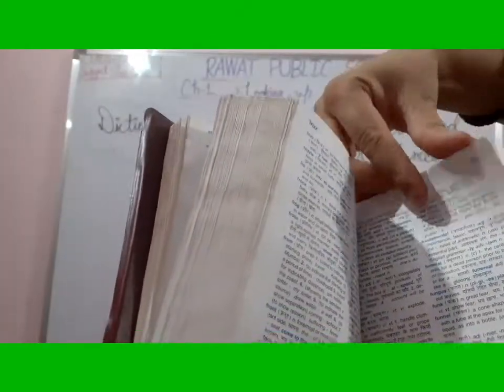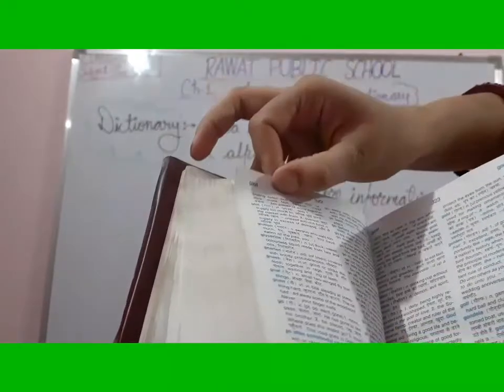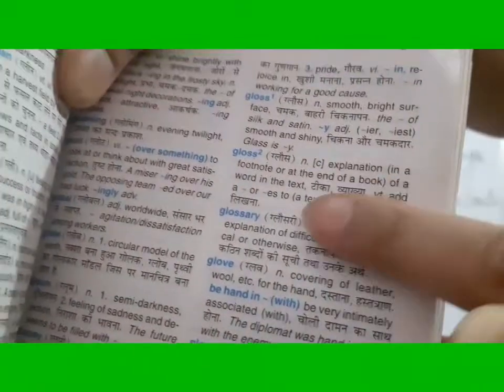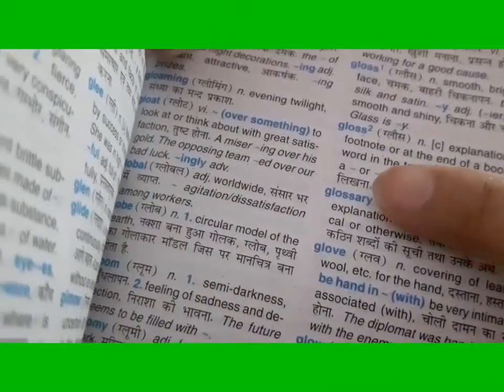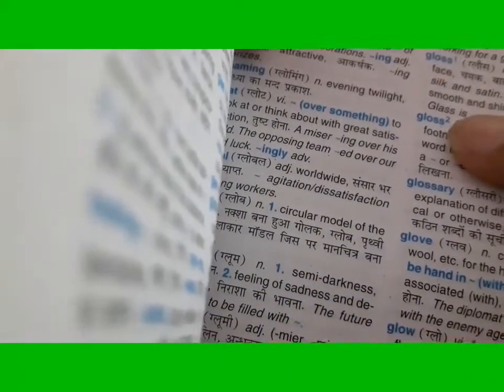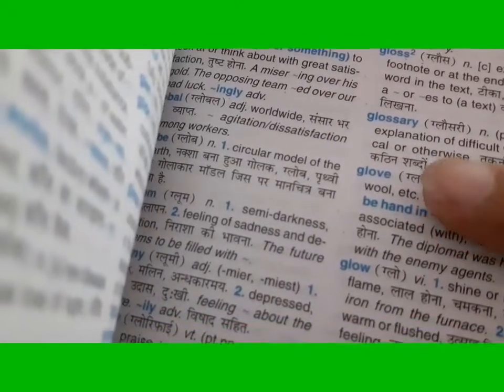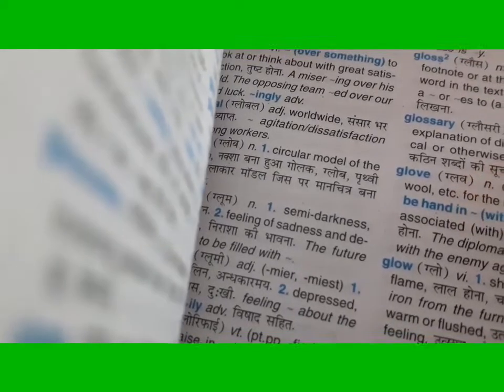Let's find G. And in G we have to find GL. Finally we are on the word GL. But we need GLO. We need the series GLO. And here is the series. You can see, please try to see it. This is GLOSS, gloss. GLOSSARY, glossary. GLOVE. Yes. We have found the word GLOVE.